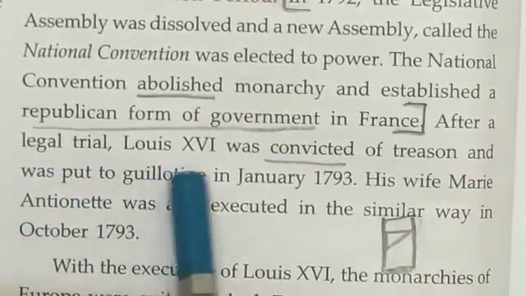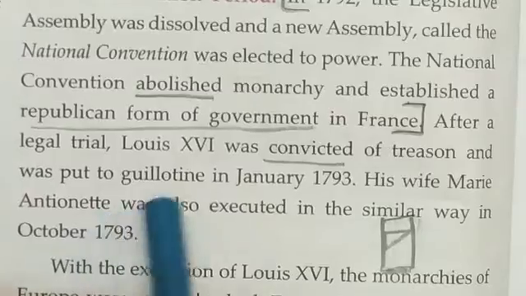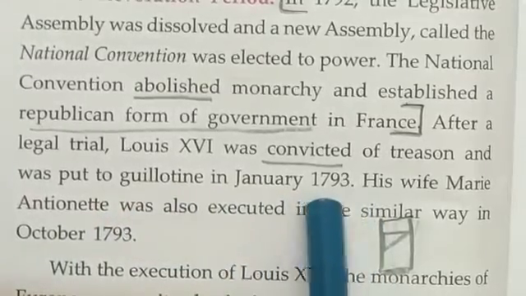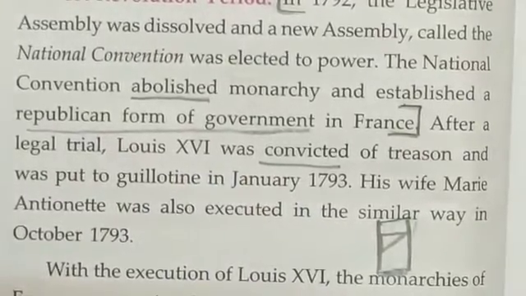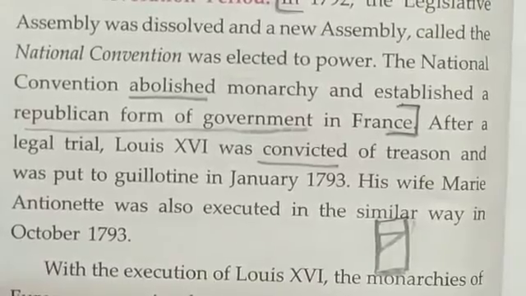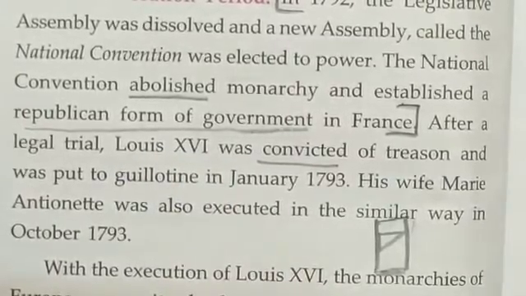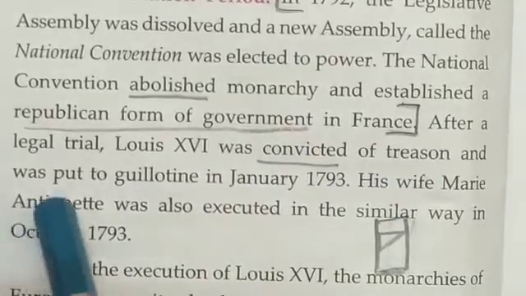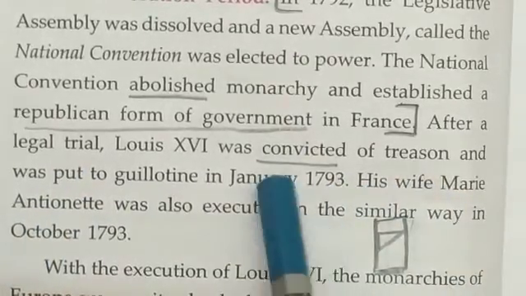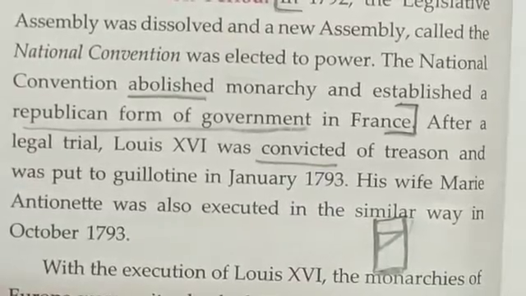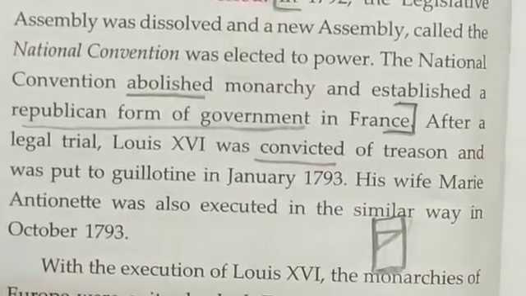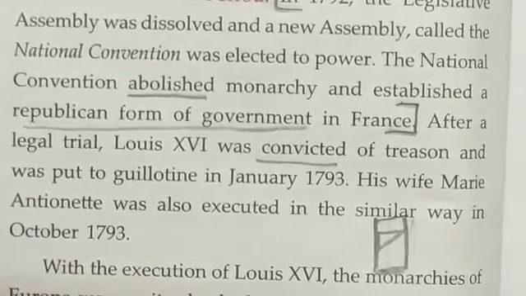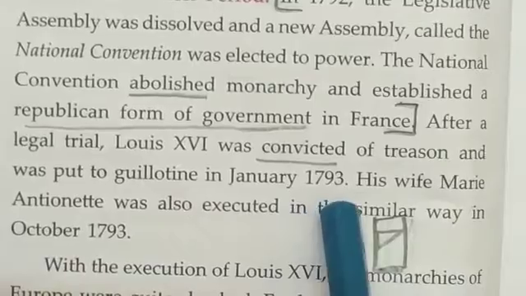After a legal trial, Louis XVI was convicted of treason and was put to guillotine in January 1793. So Louis XVI had a legal trial. Legal trial means a legal examination, being examined by the court. His deeds, his acts were all examined by the court, and he was convicted of treason. Convicted means to be found guilty. Treason means betraying one's own country, being unfaithful to one's own country. So he was found guilty of being unfaithful to his own country, and he was put to guillotine in January 1793.